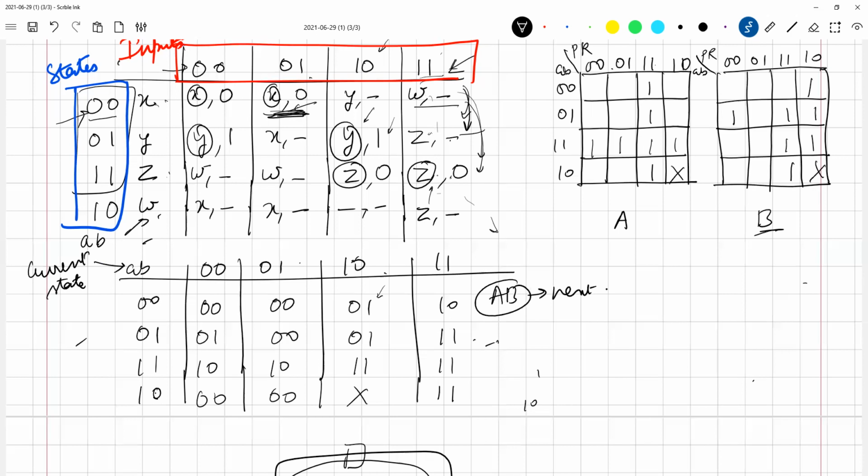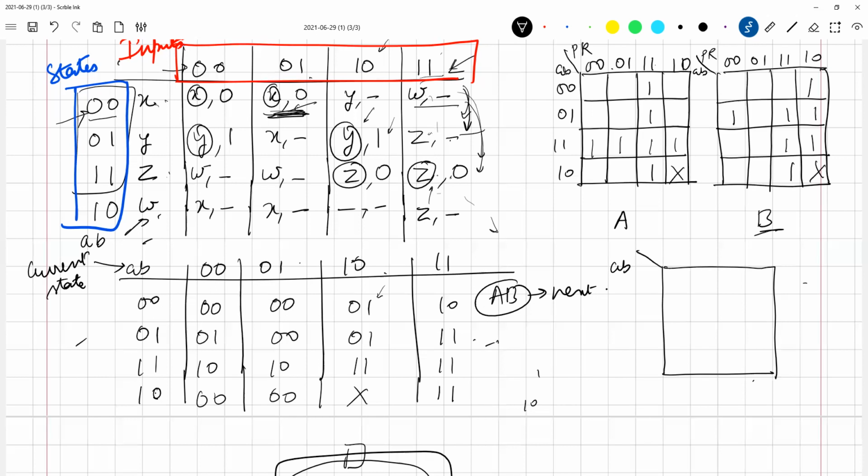So what do I do about it now? I combine these two, and one more K-map will be there. What will the K-map be for? The last K-map is for output. We'll have one more K-map corresponding to the output. What will that be?